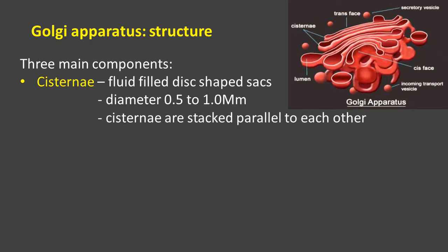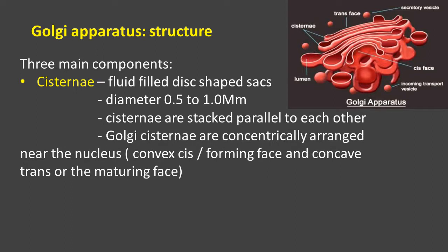Then those cisternae are stalked parallel to each other. That means each of the disc shaped tubular structures is arranged one by one in order to form a stalk-like structure. So that stalk of cisternae can be seen in the Golgi apparatus. Cisternae are stalked parallel to each other, very parallelly arranged one by one in order to form the Golgi apparatus. If you look at the cisternae, we can find two different faces.